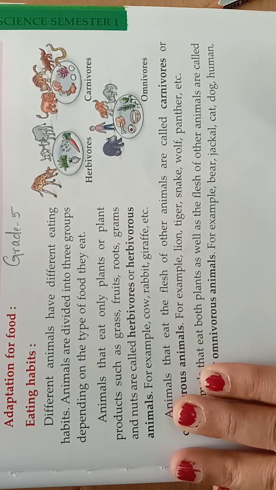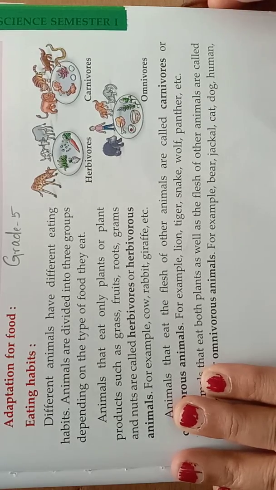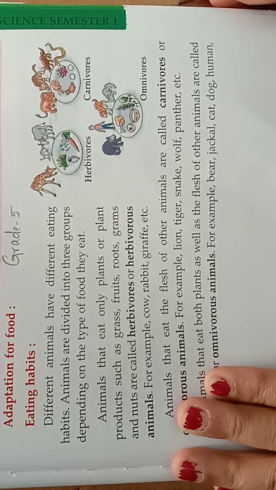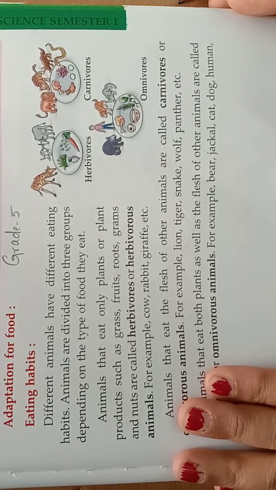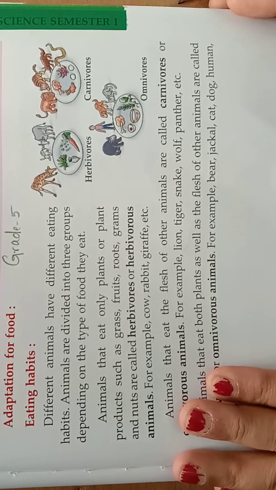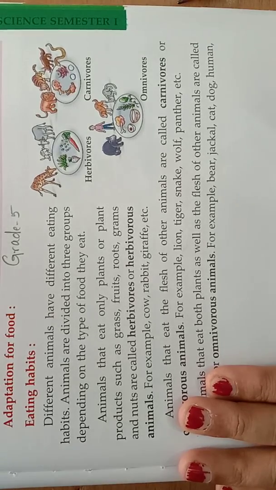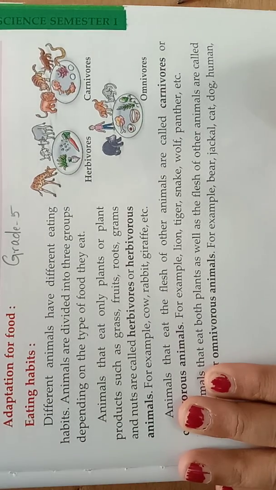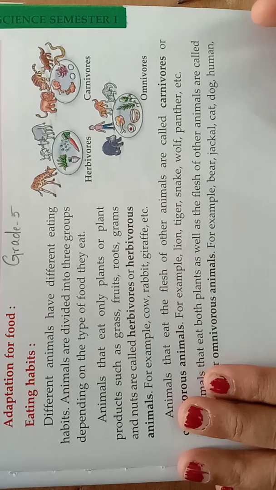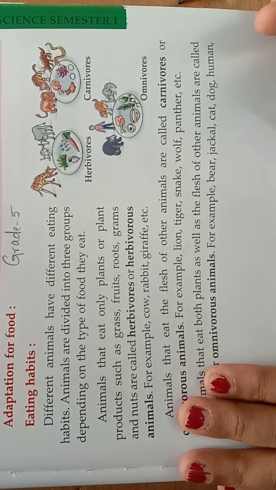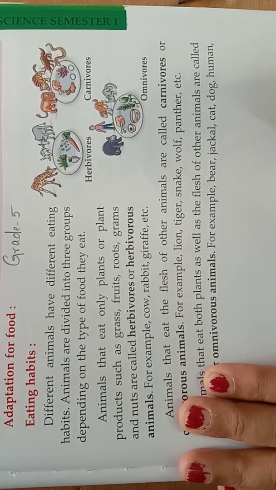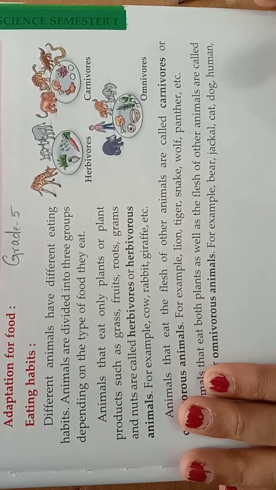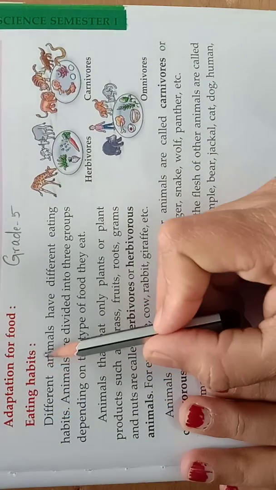Suppose if we take human beings, we know vegetarians and non-vegetarians are there. Vegetarians eat only plants and plant products. They won't eat meat. And non-vegetarians eat egg or chicken, meat products like that. So like that, in animals also, they are classified into 3 groups according to their food habit. Adaptation for food. They adjust to food like that. The animals will eat only that type of food. That we will see. Eating habits.